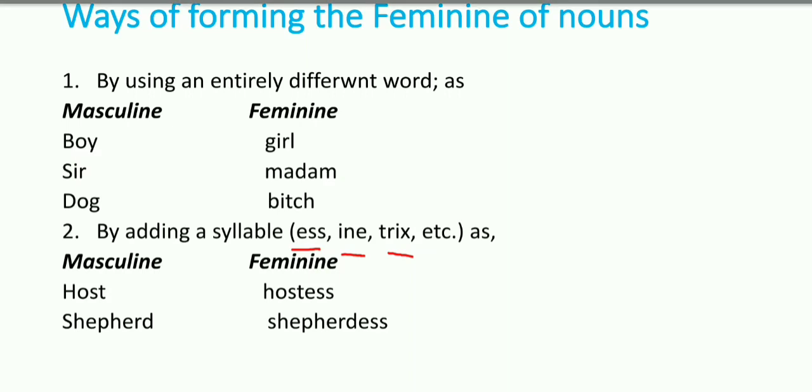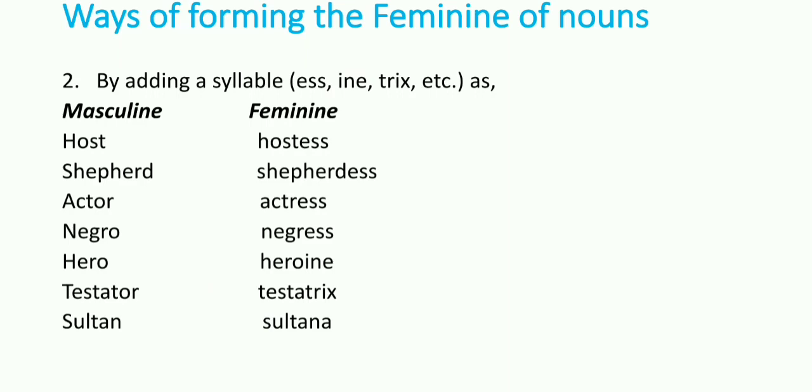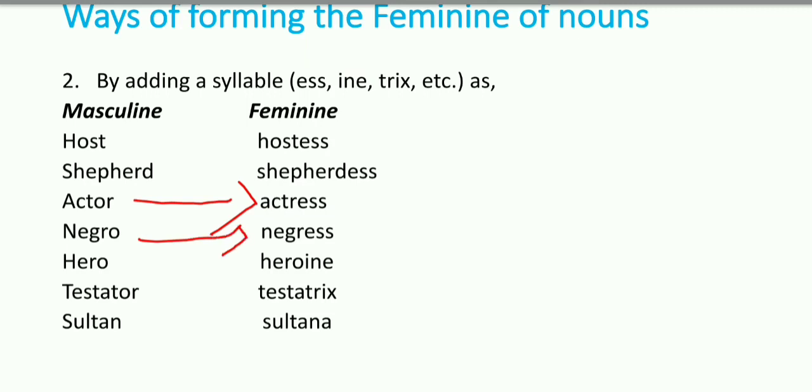Look at the example. Examples are here. Host. So the feminine of host is hostess, and shepherd, shepherdess. Now here we have actor, actress, negro, negress, and hero, heroine, testator, testatrix, sultan, and feminine of sultan is sultana.